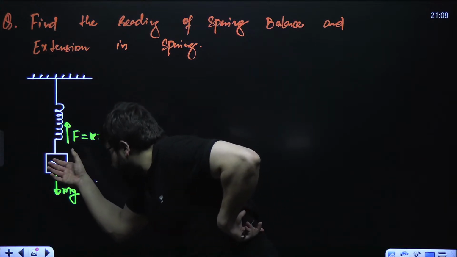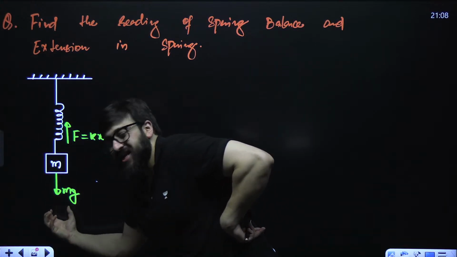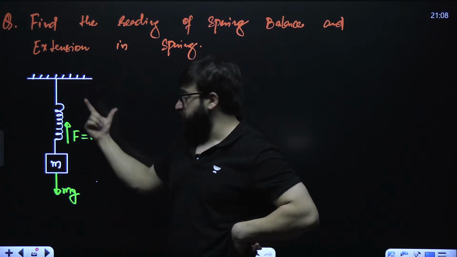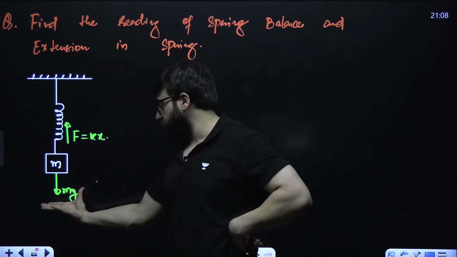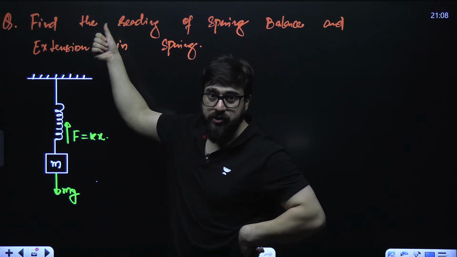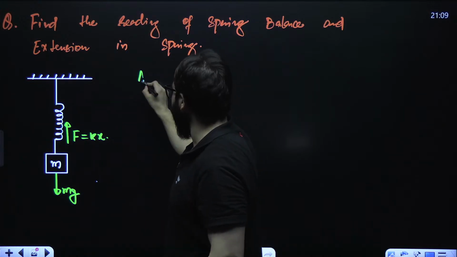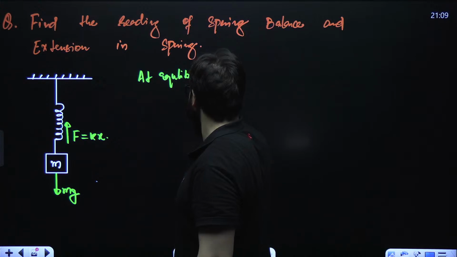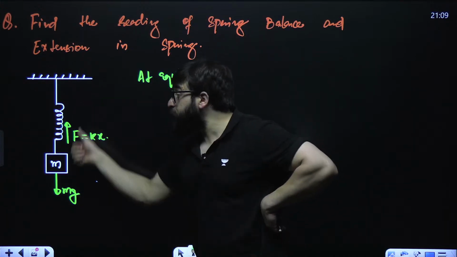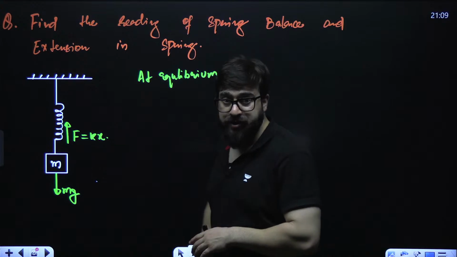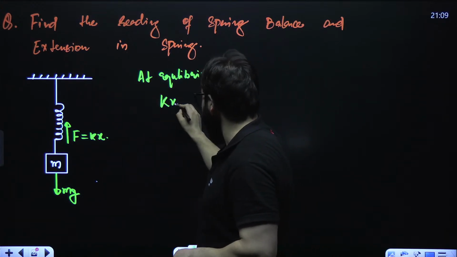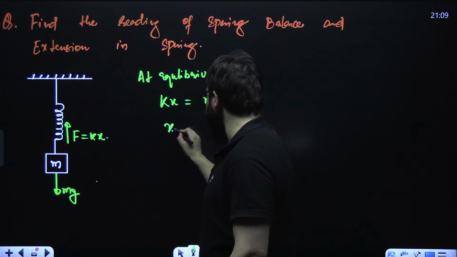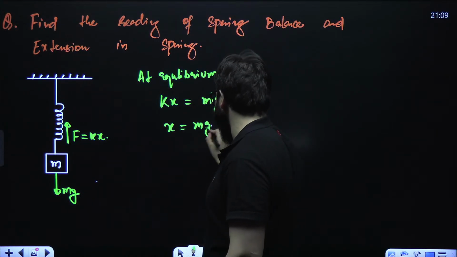Guys, let's suppose because of this mg, it has elongated and now it is in equilibrium. What is the force in the upward direction? It is kx. If you remove this force, it will go back to the original position. At equilibrium, don't you think upward force is equal to downward force? Yes. So kx equals mg. So directly you can find x will be mg divided by k.